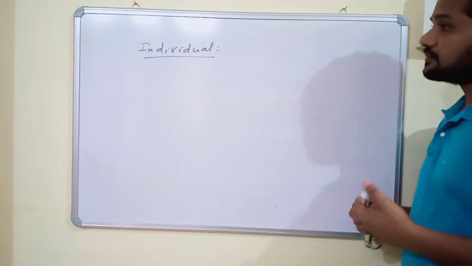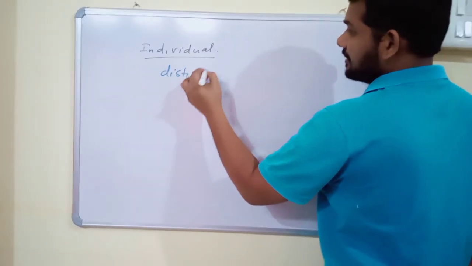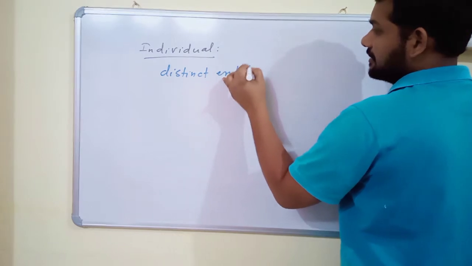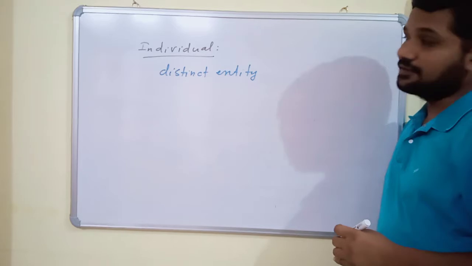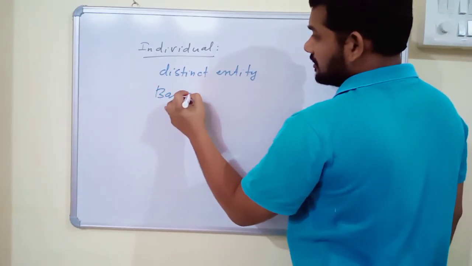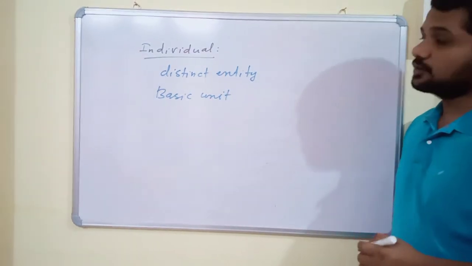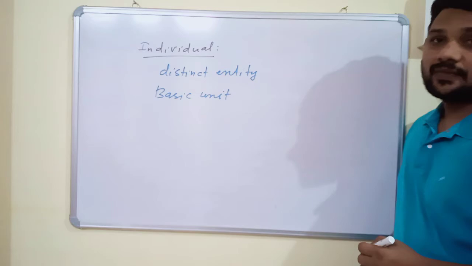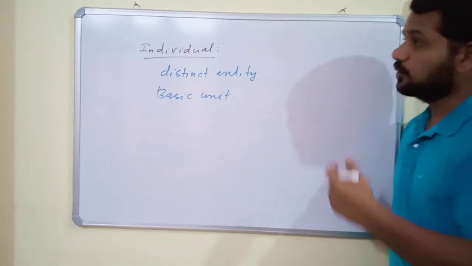It is a living distinct entity which performs all life activities, and it is the basic unit of the ecological hierarchy. An individual is made up of one or more cells.